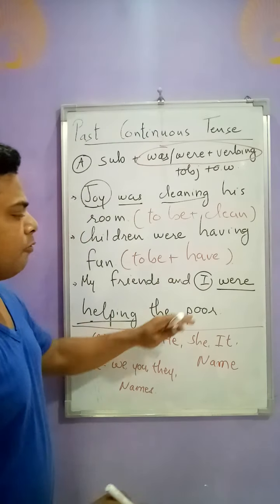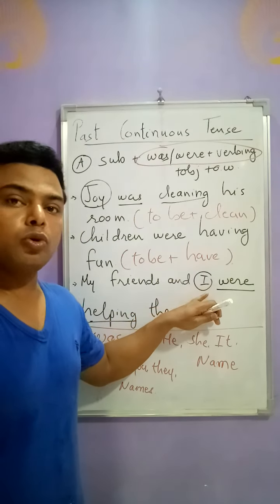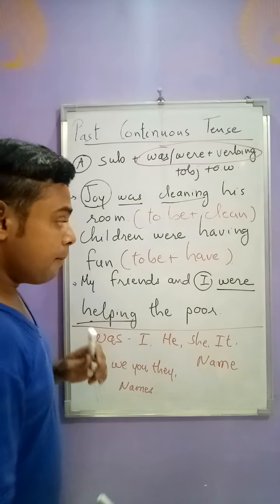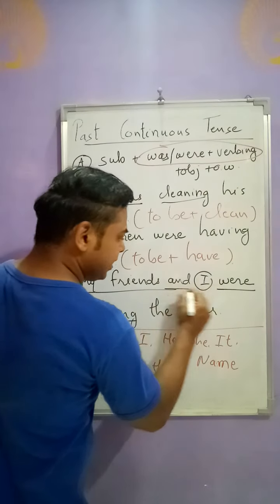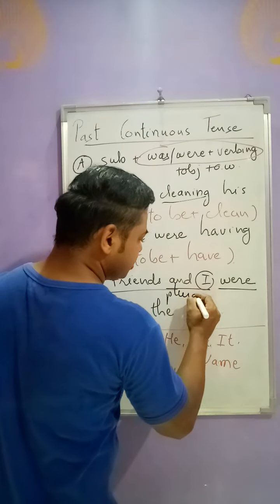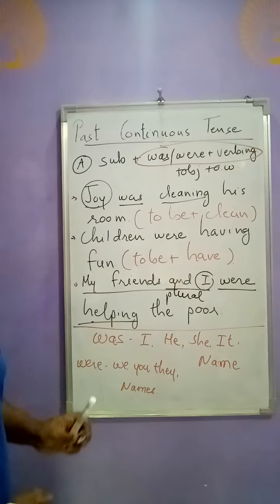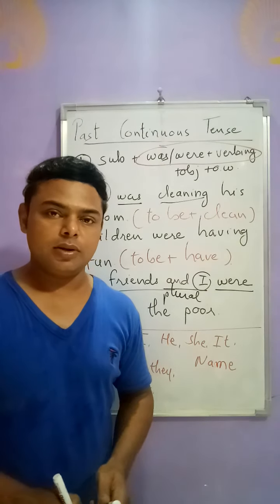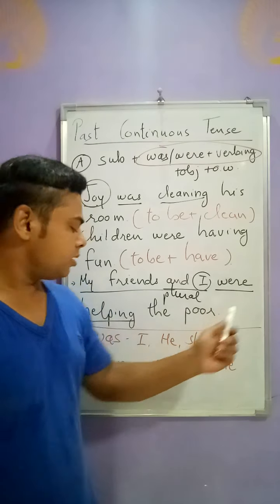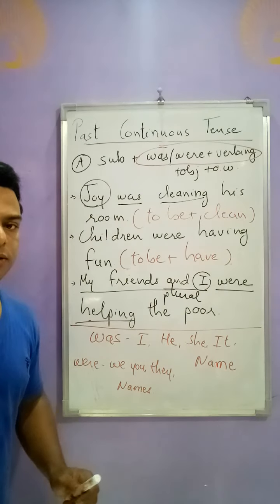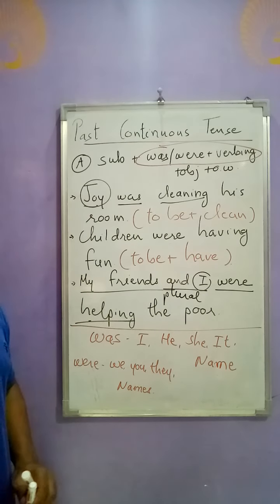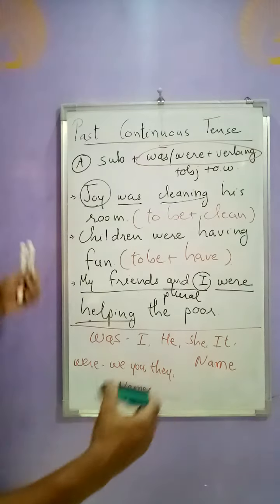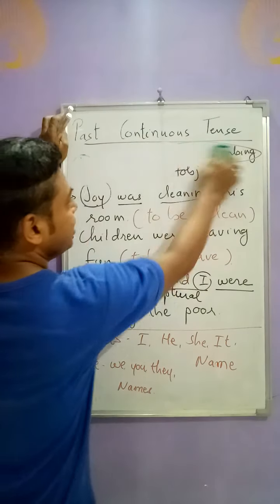We write the answer. For example, here I is given. So what do most of the students do? They will write was. It is the wrong answer. Because here it is given my friends and I. That is plural. It is not a singular. So my friends and I is a plural noun. That is why we have to write were and verb plus ing. So friends, these are affirmative sentences. This is the structure of affirmative sentence. Now let's go towards a negative sentence.